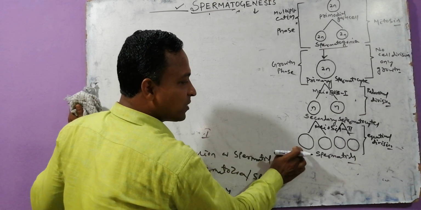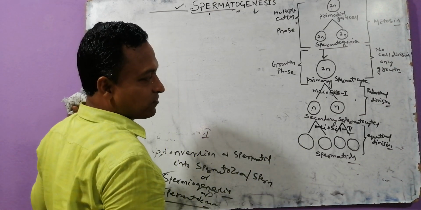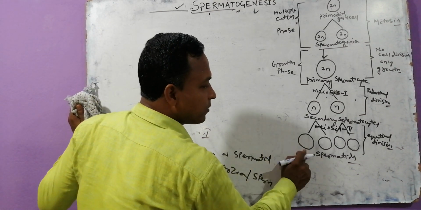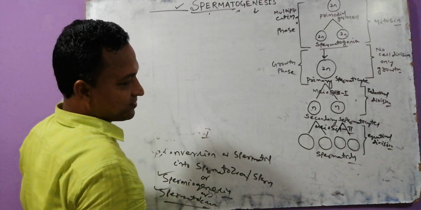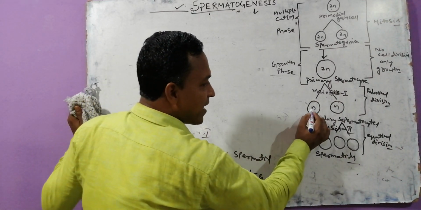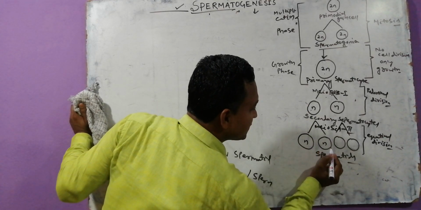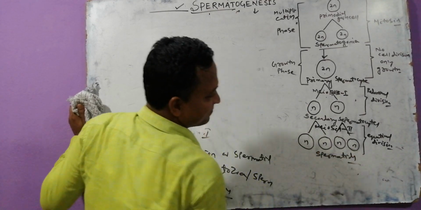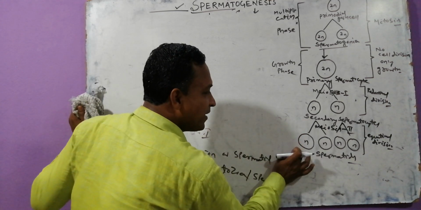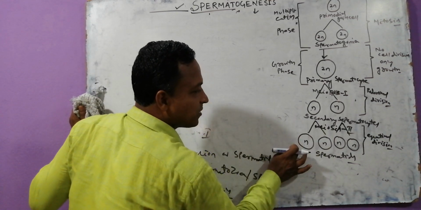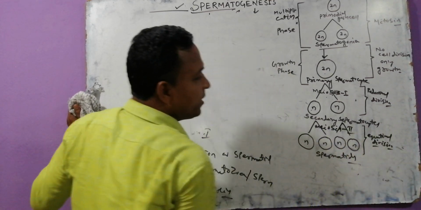From the secondary spermatocyte, spermatids come out. One secondary spermatocyte produces two spermatids. Here the chromosome number is N and here also N, containing one set. So here one set of chromosomes, and here one set of chromosomes. That means it is an equational division.